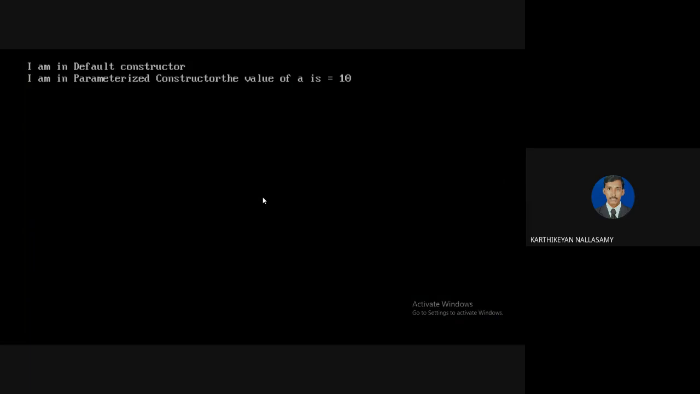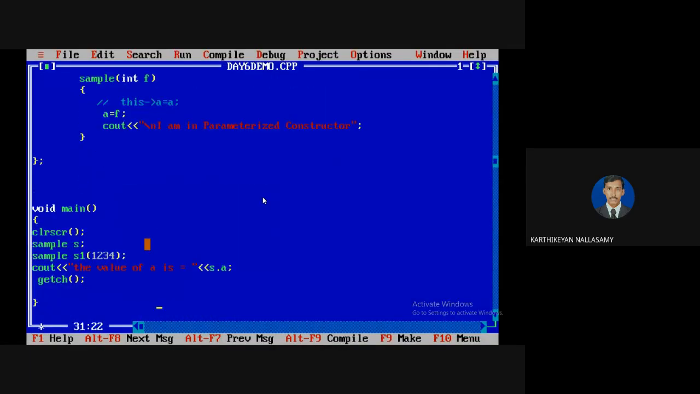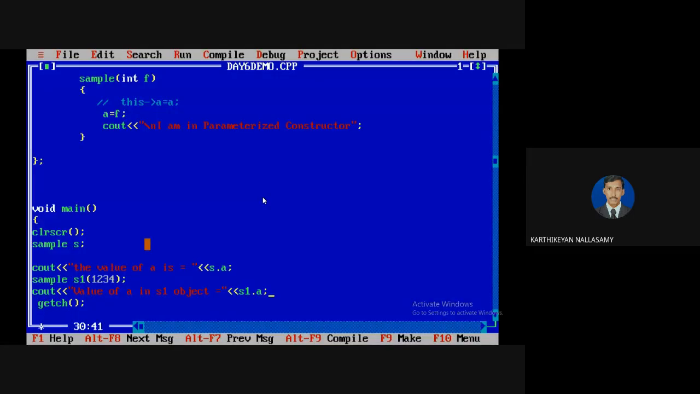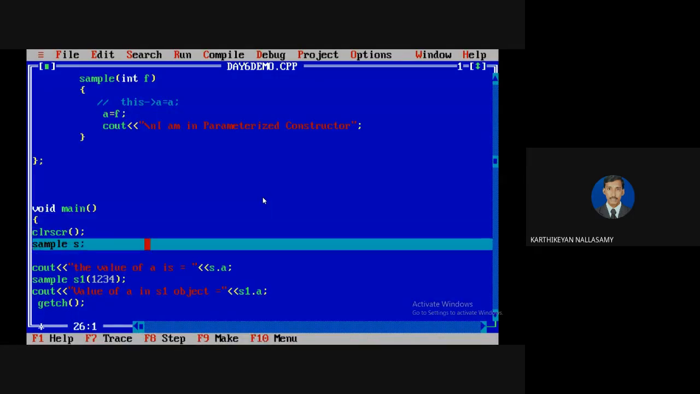Then the first one, default constructor. Yeah, just a minute. So sample S1, I'm going to define 1, 2, 3, 4. So here I'm going to define the value of A. S1.A. Now I compile and run. So it will print like this. Okay. By using F7, we can trace it. Clear screen. So now the object is created.